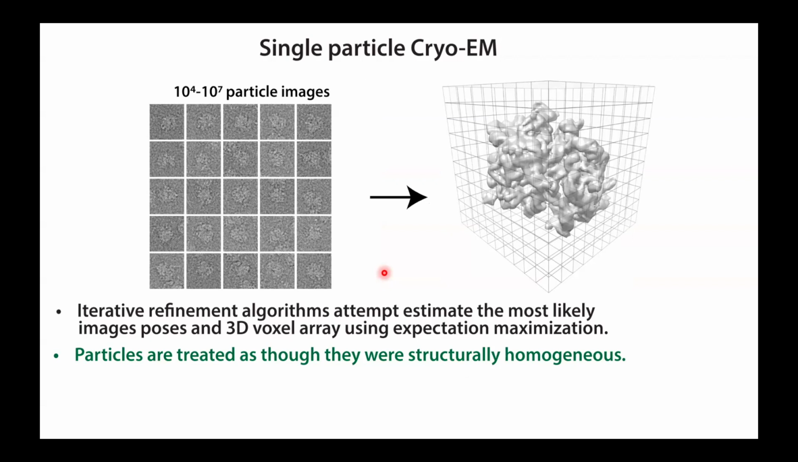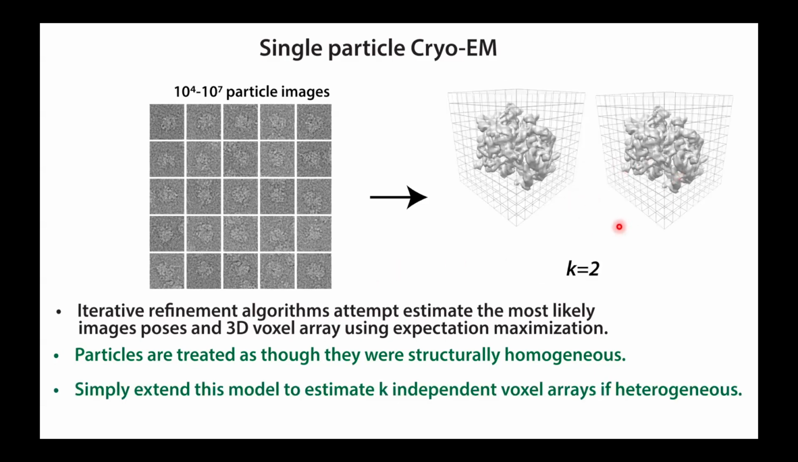And inherent in this notion of averaging is the underlying assumption that the particles are in fact structurally homogeneous, right? Otherwise, it doesn't make sense to average them. Now, of course, we know that that's not going to always be the case, and people have long recognized that. And a trivial extension one can make to this averaging is to say, well, instead of averaging to infer a single voxel array, I'm going to infer a set of k voxel arrays where these are distinct structural states. They're not actually sharing information across them.